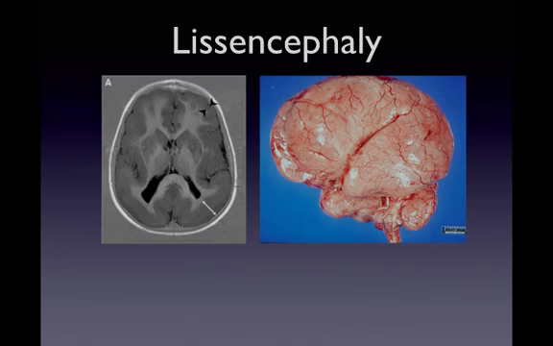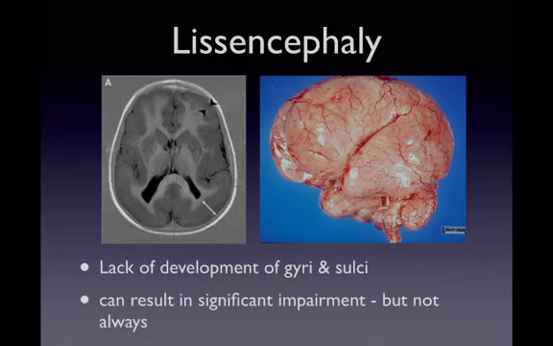Children who have Lissencephaly generally have significant developmental delays. Often they experience seizures or other physical problems. But these vary greatly from child to child, and some individuals with Lissencephaly appear to have no cognitive difficulties. The causes of Lissencephaly are not clear, but this has been linked to viral infections during pregnancy, and there's some evidence that it may actually be genetic as well.